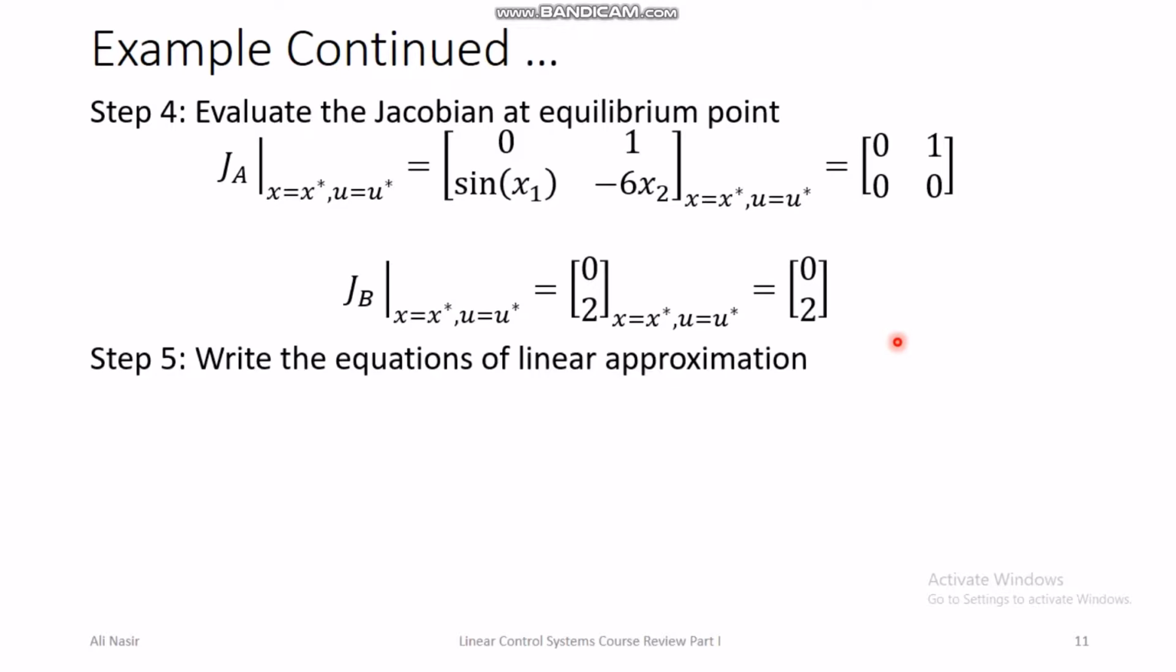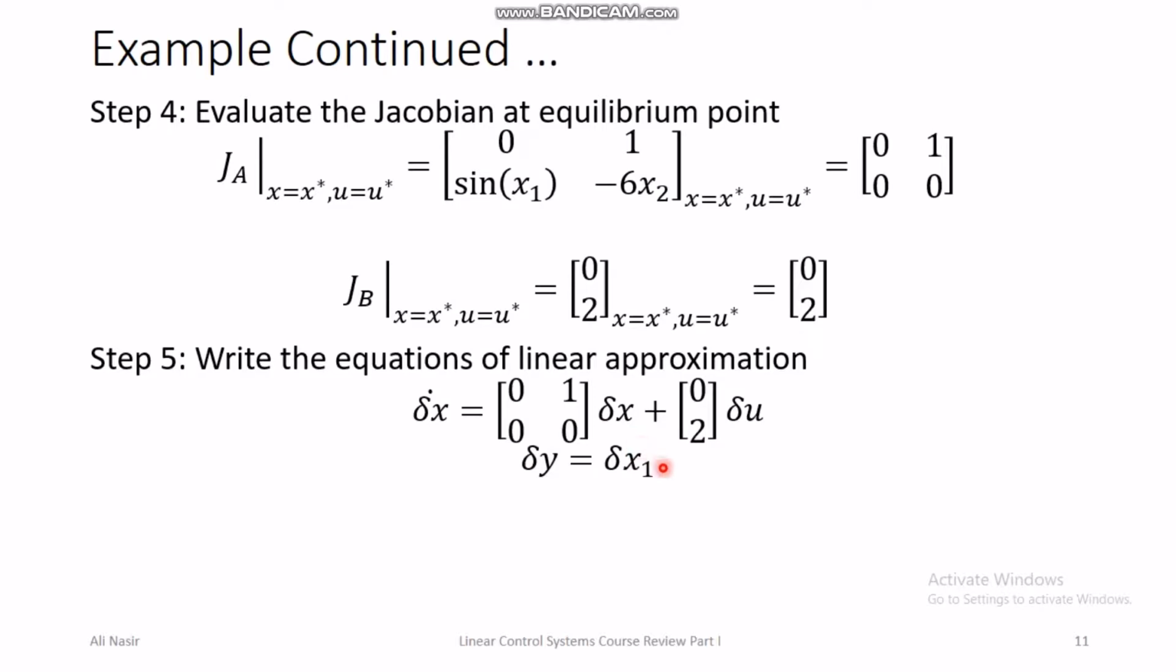And then the final step is to write the equations of linear approximation, and here we write these equations. Delta x dot is equal to A matrix. This is the A matrix of linear approximation, and this is the B matrix of linear approximation, and this is the output of the linear approximation.